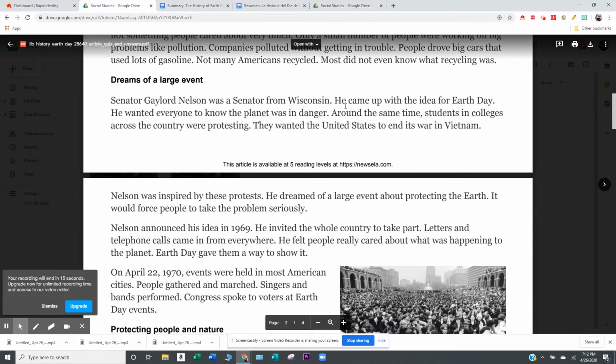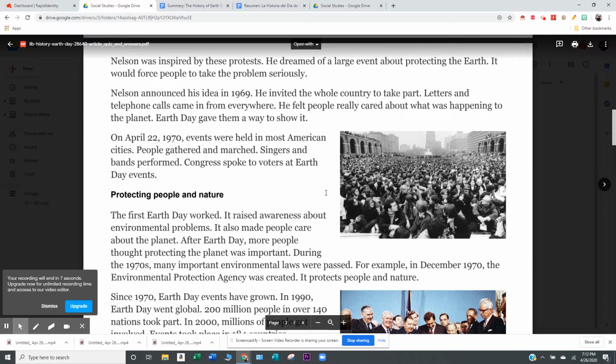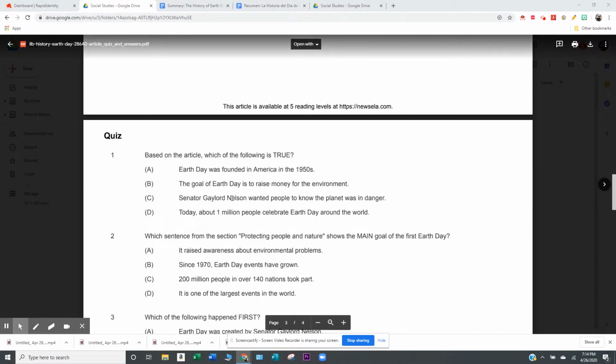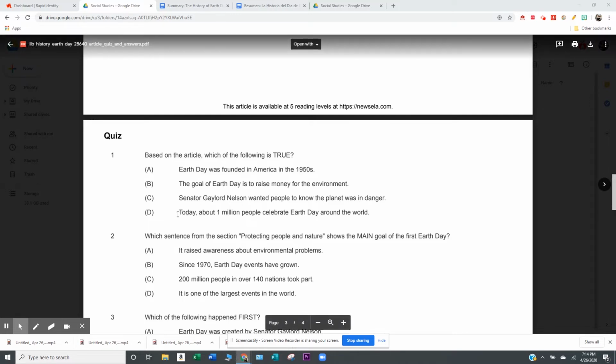So then here in the second section, he came up with the idea for Earth Day. He wanted everybody to know the planet is in danger. That is right there in that second section. Now I think I've proven that this one right here, Senator Gaylord Nelson wanted people to know the planet was in danger, is true. But I'm going to read answer choice D just in case.